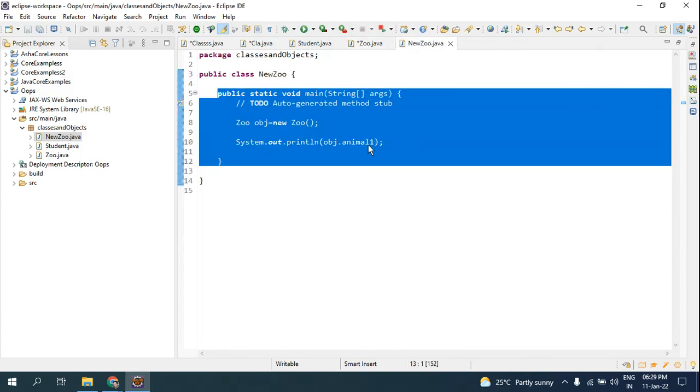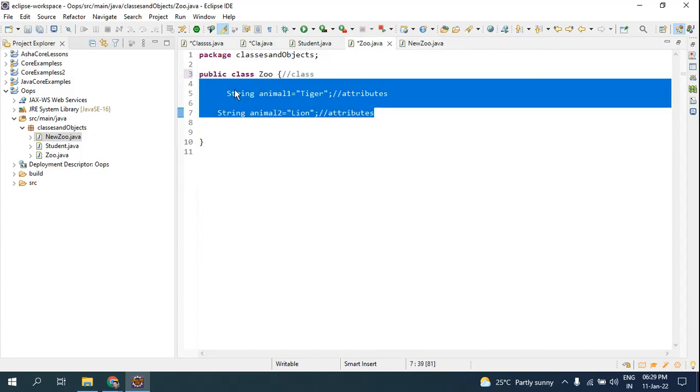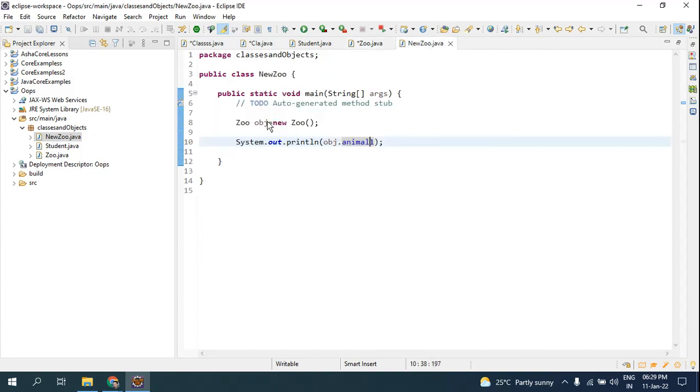Look here, you are able to call animal1 from this class, and you cannot use static here and you cannot make use of this here. Okay, so this is all about classes and objects, and this is how you are going to make use of it. Is anyone having any doubt till here about how to create an object?